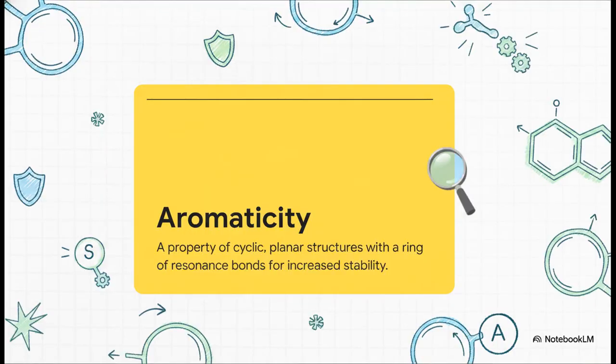So what does aromaticity actually mean today? Well, in modern organic chemistry, it has absolutely nothing to do with scent. Zero. Aromaticity is actually a chemical property of a cyclic, which just means ring-shaped, and planar, or completely flat, molecule. These specific structures have a continuous ring of resonance bonds. Basically, electrons are just freely sharing space, zooming around the entire ring.